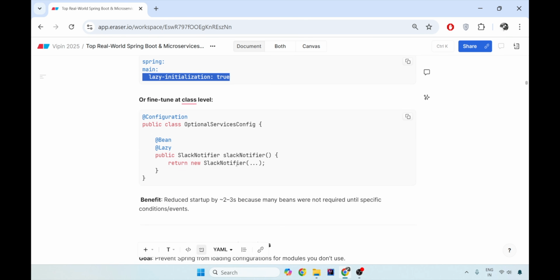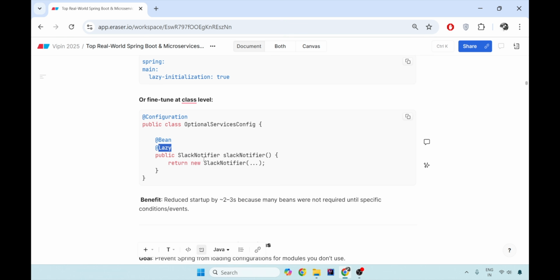You first figure out that these particular Slack notifiers and email notifiers are not required as soon as the application boots up. So if it is not done at 15 seconds, it can be done after 30 seconds, and reduce my cold start time from 15 seconds to 10 seconds. So what you can fine-tune at the class level, this is a configuration bean, I have multiple beans being created here. So here, while creating the Slack notifier, I'm marking it as lazy initialized.